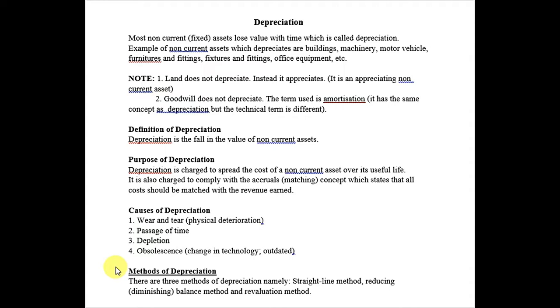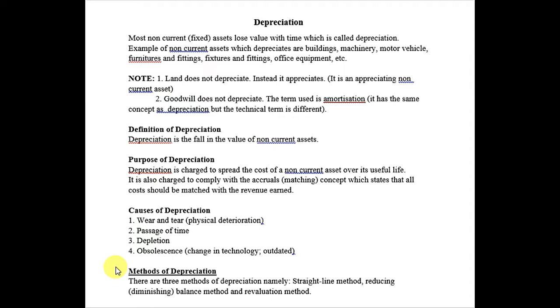Examples of non-current assets which depreciate are building, machinery, motor vehicles, furniture and fittings, fixtures and fittings, office equipment, etc. Note 1: land does not depreciate, instead it appreciates. It is an appreciating non-current asset. You will have observed that land always appreciates in value unless it is agricultural. For example, if there was an agricultural land and we saw that the land has lost its fertility, then obviously we will say that the value of land has depreciated, the value has decreased.